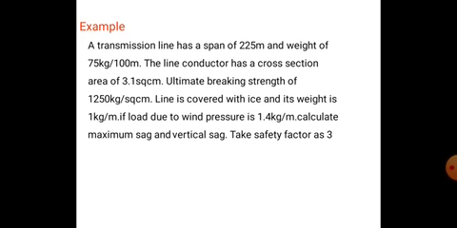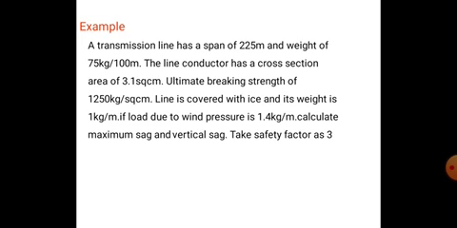The line conductor has a cross-sectional area of 3.1 square centimeter and an ultimate breaking strength of 1250 kg per square centimeter.